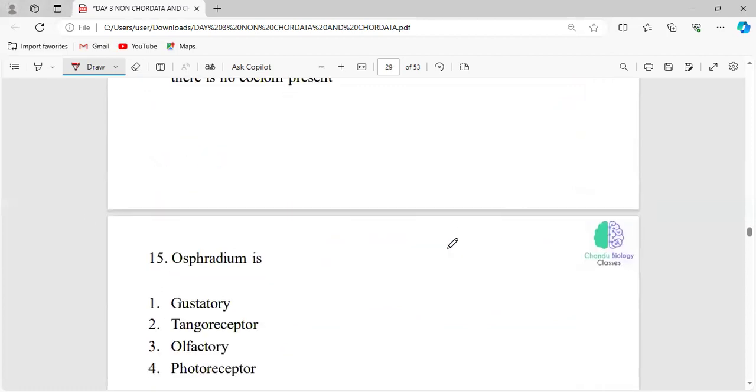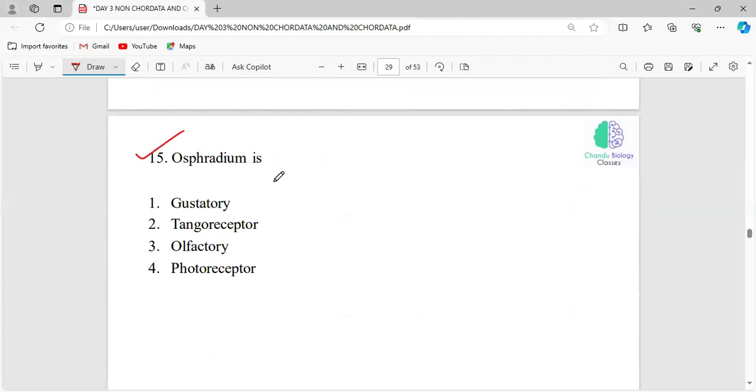We know that. Now, what is Osphradium? Gustatory, tangoreceptor, olfactory, and photoreceptor. What is Osphradium?